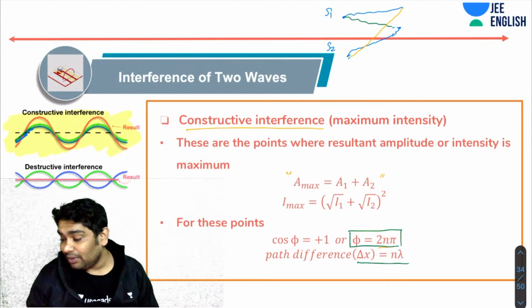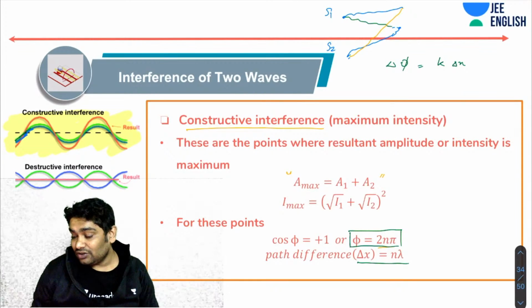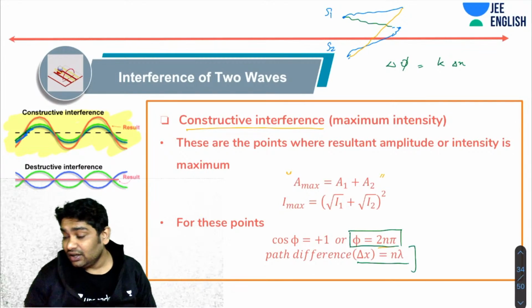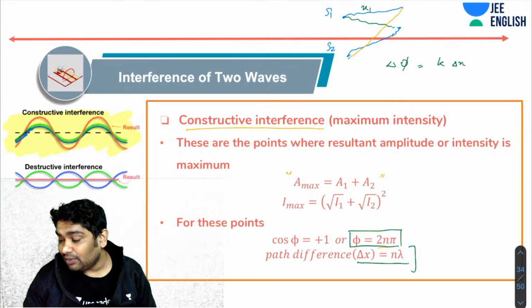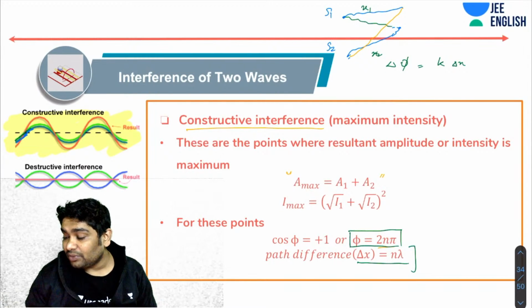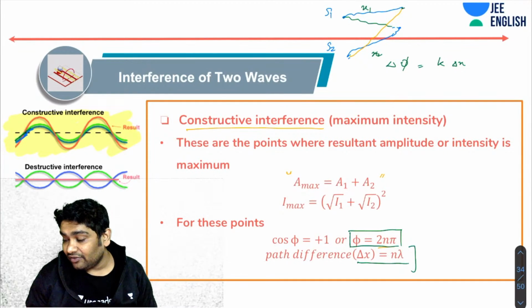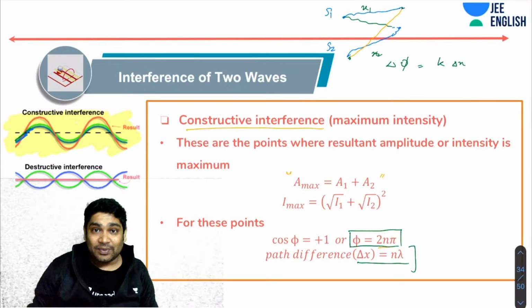Why? Because if I remember, delta phi was k delta x. So if I use that condition, delta x is what we call the path difference. It is the difference in the distances traveled by the two waves. When a wave reaches from here to here, its phase has changed by kx1. When the wave reaches from here to here, its phase has changed by kx2.